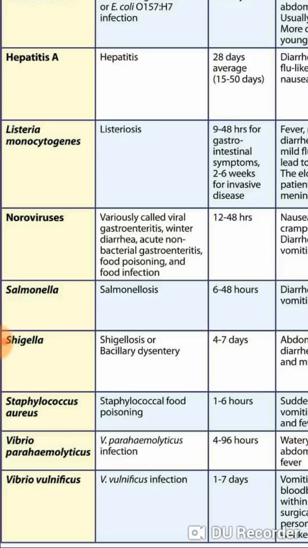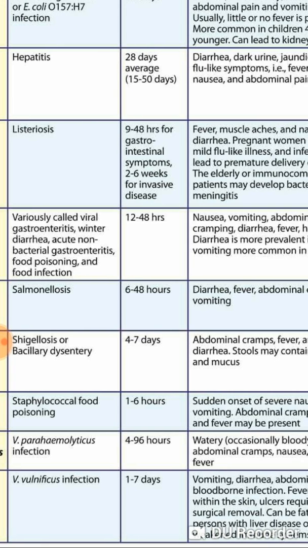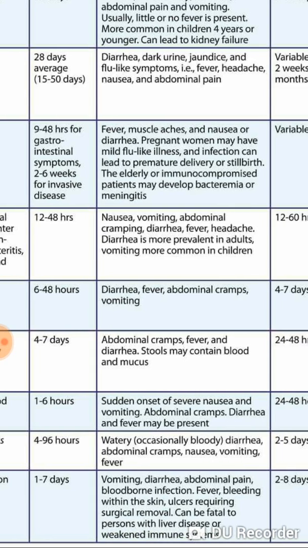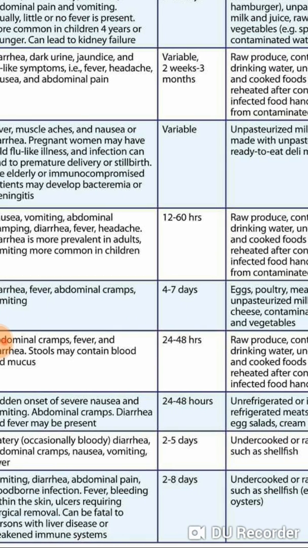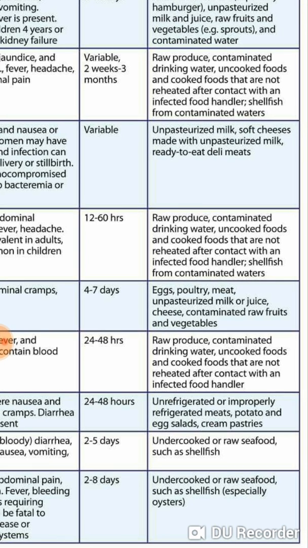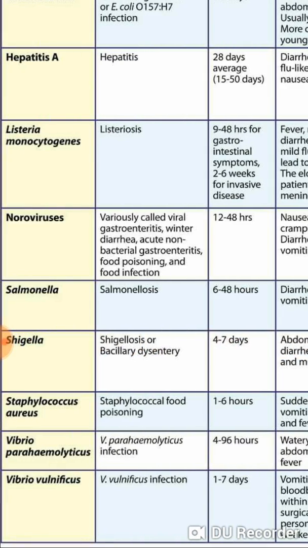Salmonella is one of the causes of food poisoning. It causes salmonellosis, and the onset timing is 6 to 48 hours. It has the symptoms of diarrhea, fever, abdominal cramps, and vomiting. Okay, and the duration of the disease is 4 to 7 days. You can see that eggs, poultry, meat, unpasteurized milk or juice, cheese, contaminated raw fruits and vegetables are the food sources which cause salmonellosis.